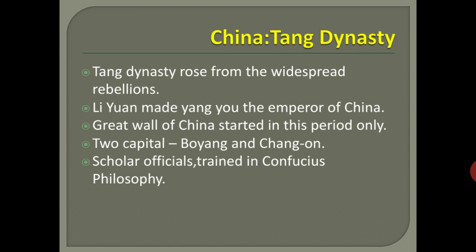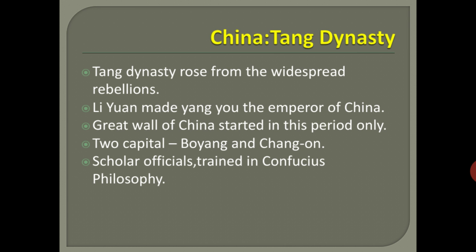So first, the Sui dynasty collapsed because of too much financial burden. Because of the financial burden in the dynasty, so many rebellions started. That rebellion leader was called Li Yuan. After some days, Li Yuan appointed Yang as emperor of China. That Yang was also killed by some of the higher officials and the chancellors.